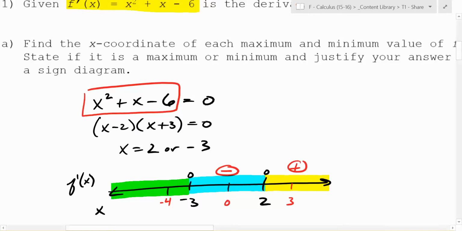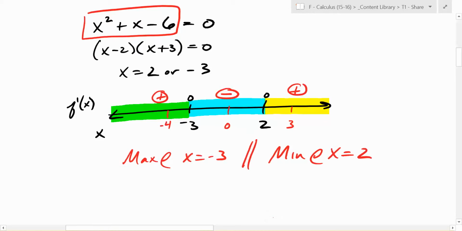What do you think about negative 4? Are you guaranteed to have it switch at each point? Is it always going to go plus, minus, plus? No. Could it go minus, minus, minus? Absolutely. Like on x cubed, the derivative is always positive, right? It's rising, it gets to 0, and then it's rising again. So it's plus, 0, plus. That right there is not a max or a min.